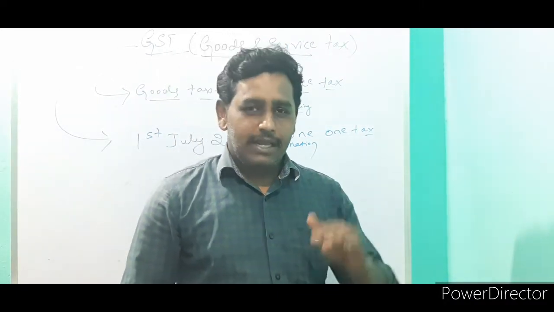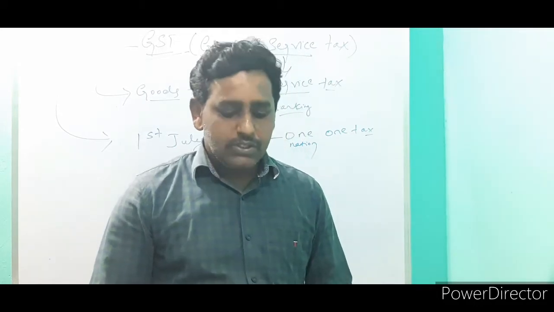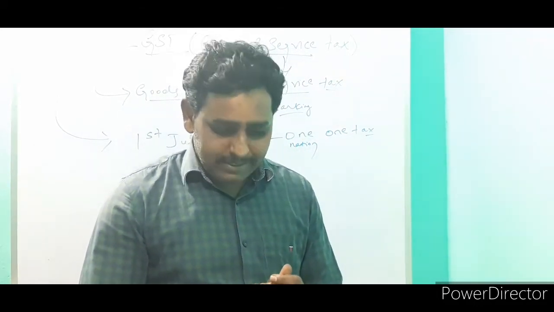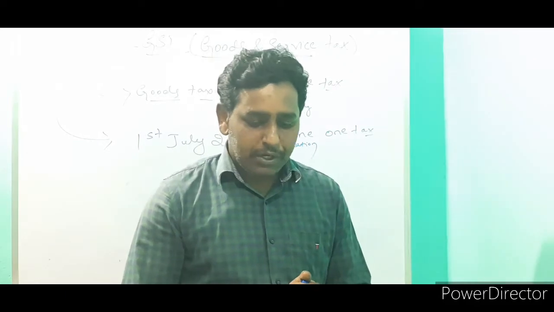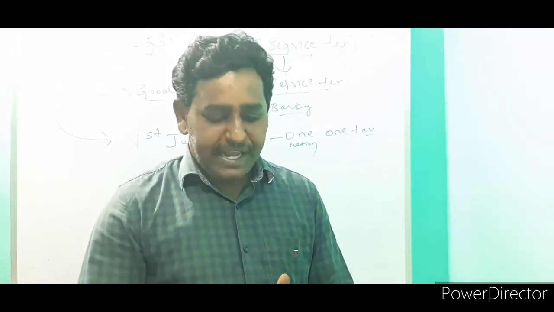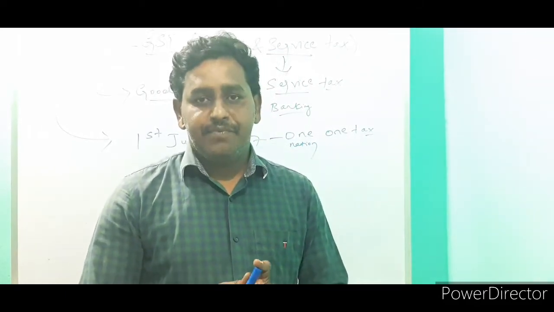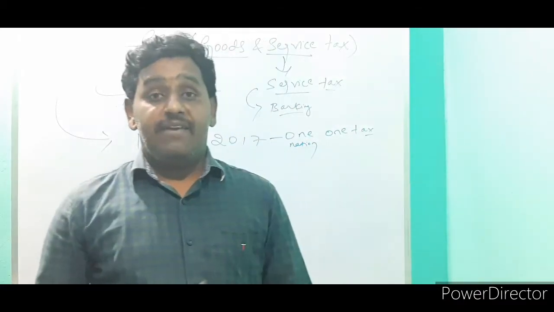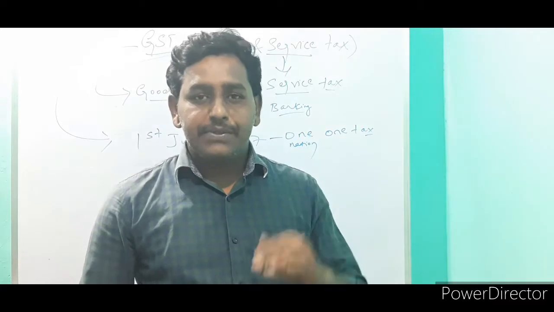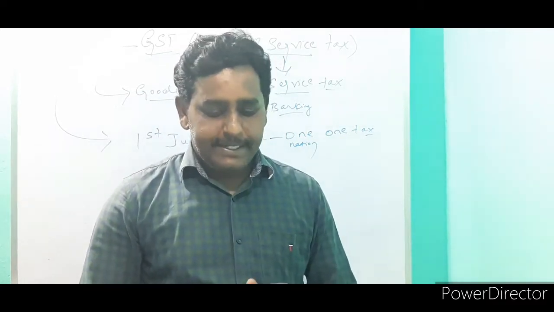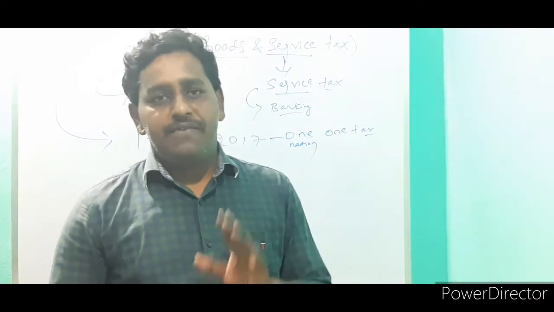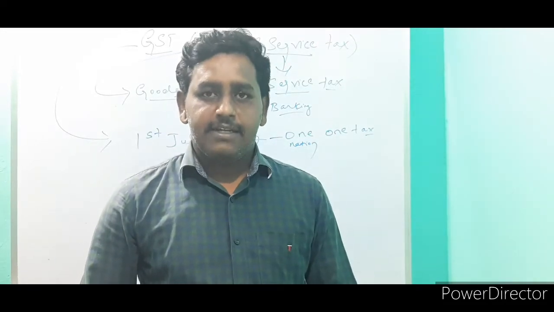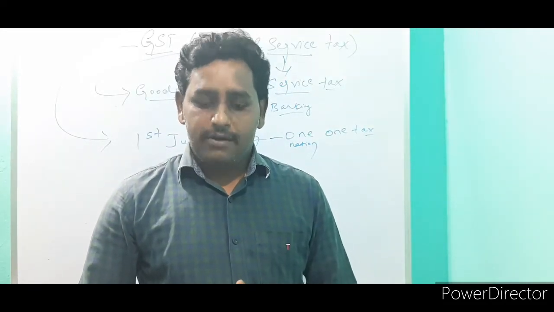So like this we are going to learn about the GST. The main importance is to remove disparity of taxes in different states. Before that, different states had different taxes. To reduce that disparity, the central government fixed one nation, one tax. That is helpful nowadays.